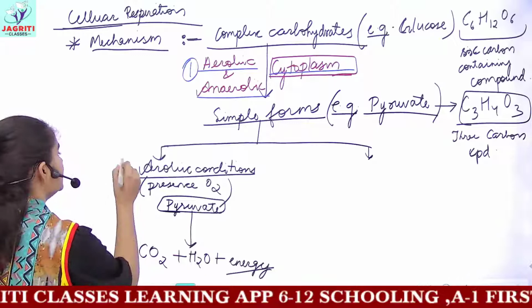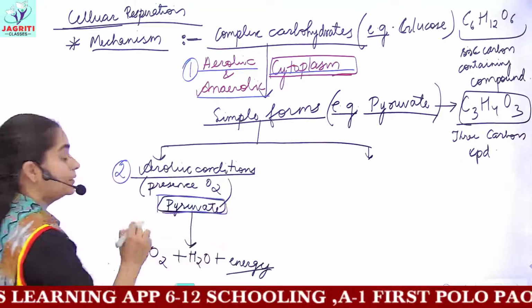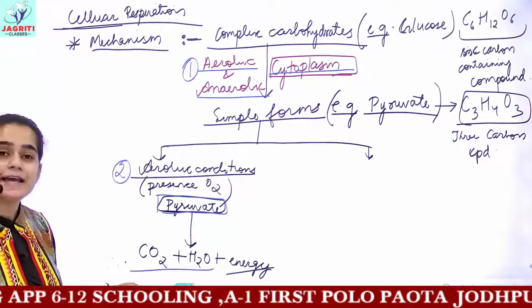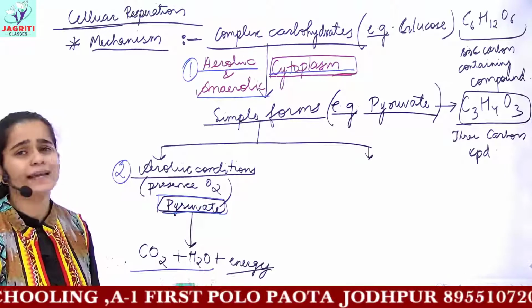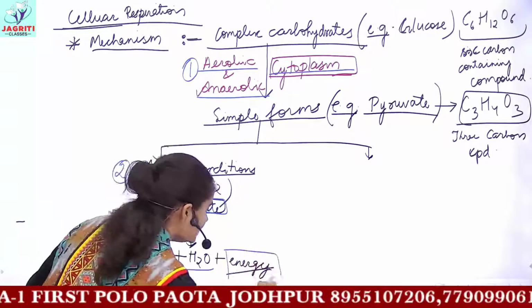So this is the second process, that is, the complete breaking of pyruvate into simpler forms. Carbon dioxide gas is formed, and it is released out from the body. Then you have water, which can be utilized by the body, and then important here is the release of energy.